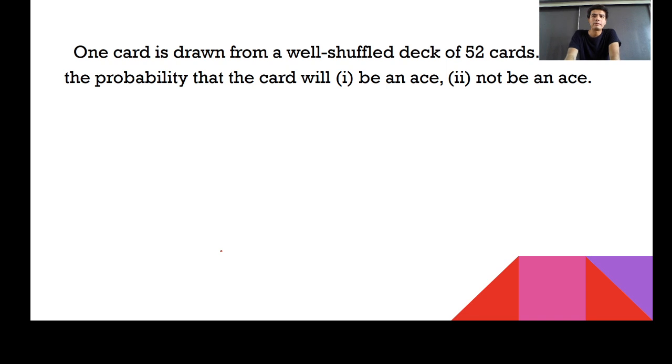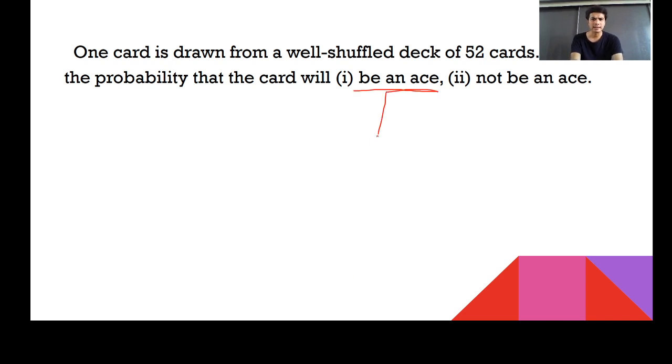One card is drawn from a well shuffled deck of 52 cards. Calculate the probability that the card will be an ace. Ace यानी इक्का होना चाहिए। अब मुझे बता सकते हो, 52 कार्ड में से इक्के कितने हो गए? Again, total you will be getting 4 aces, right? 4 colors, so you will be getting 4 aces, right? So again 4/52 is the probability of being an ace, ठीक है?